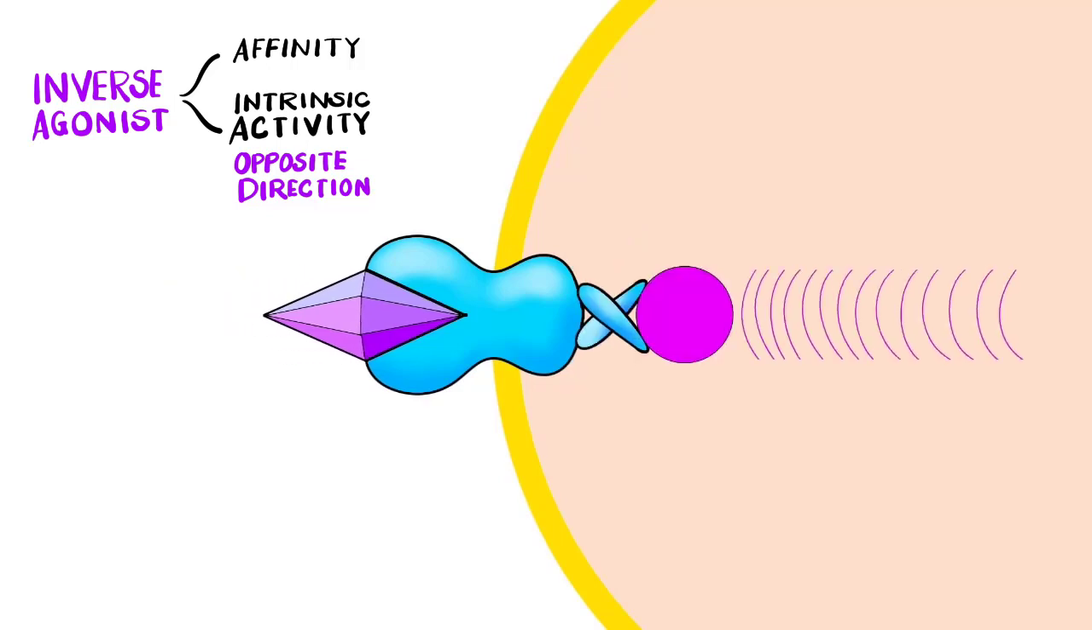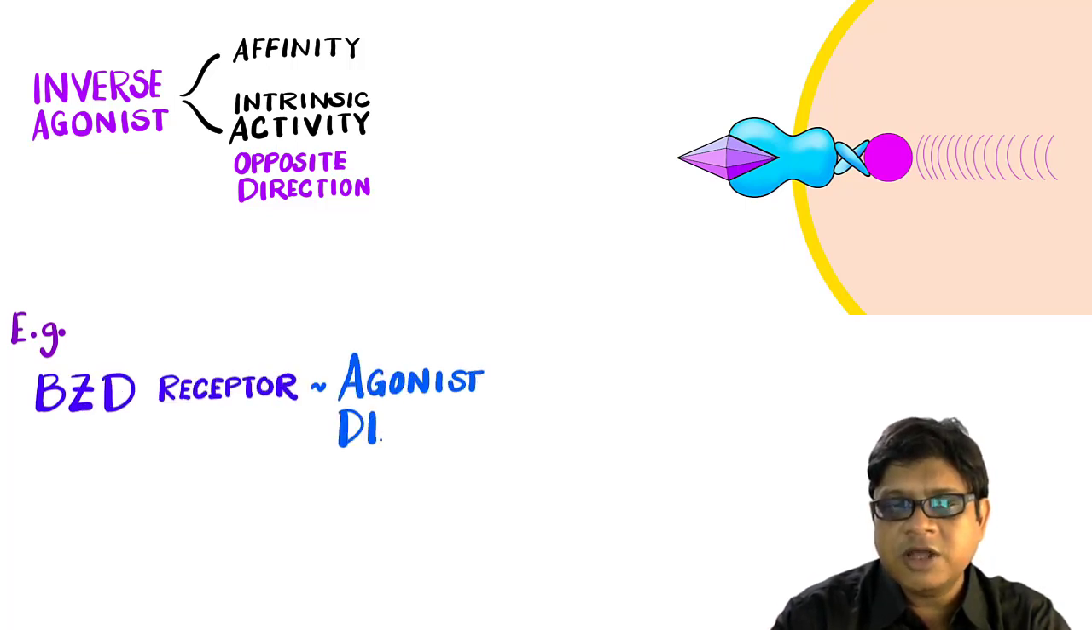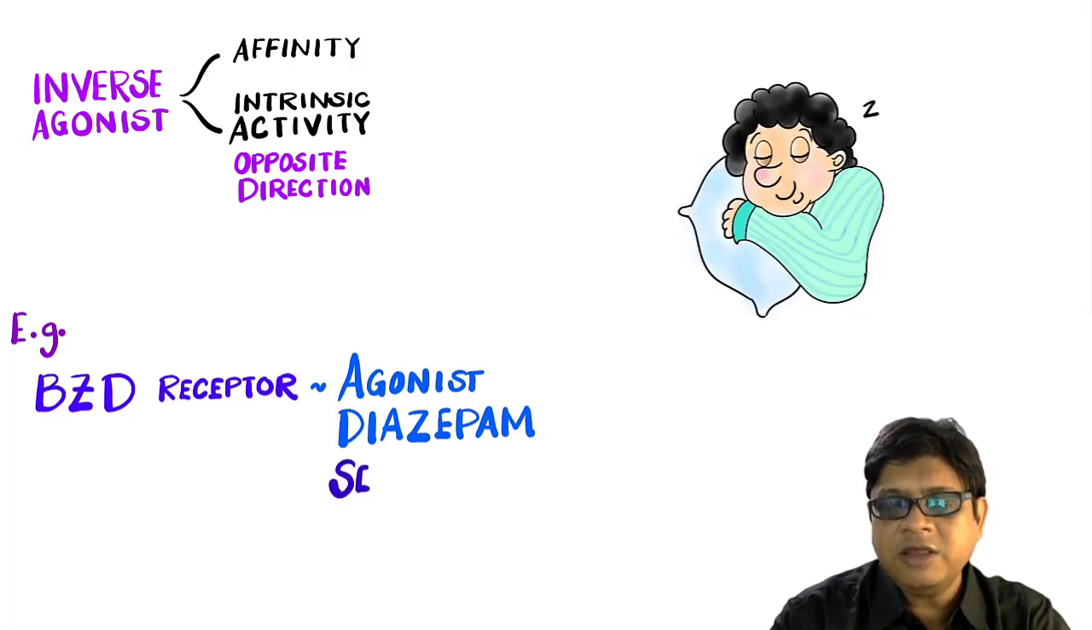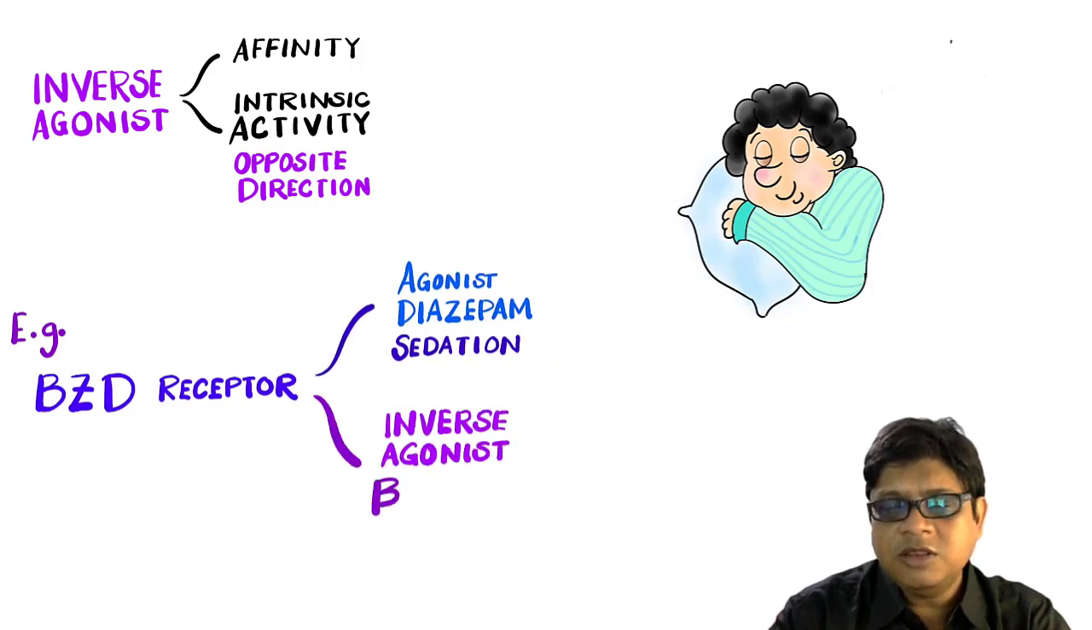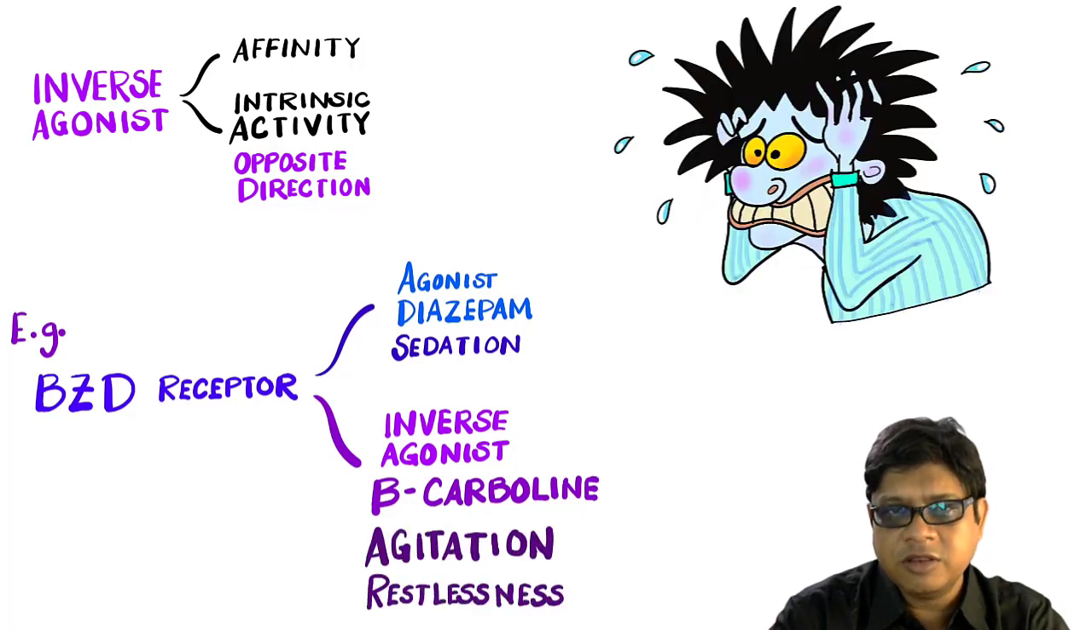For example, on the benzodiazepine receptor, benzodiazepine drugs like diazepam, they act and produce effects like sedation or drowsiness. Now, beta-carboline is an inverse agonist on the same benzodiazepine receptor. And when beta-carboline acts, it produces opposite action of benzodiazepine, that is, it produces agitation and restlessness.